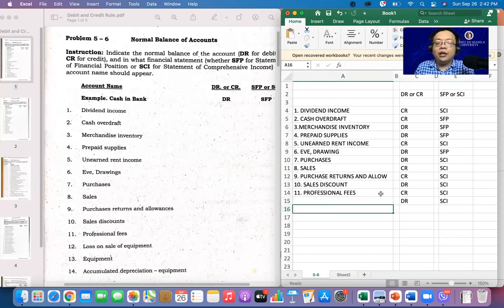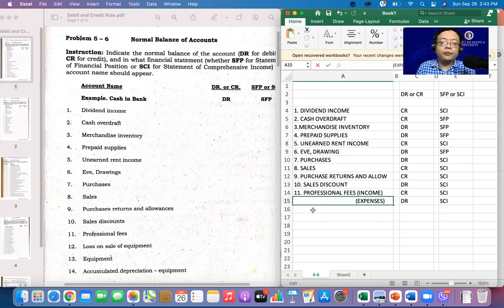So, dalawa siya, ha? One is an income, your revenue. Sa baba naman is part of your expense. Kasi baka malito kayo. Ba't ganun? Ba't parehas? Hindi. Yung isa is part of the expense. Silent kasi yung problem.